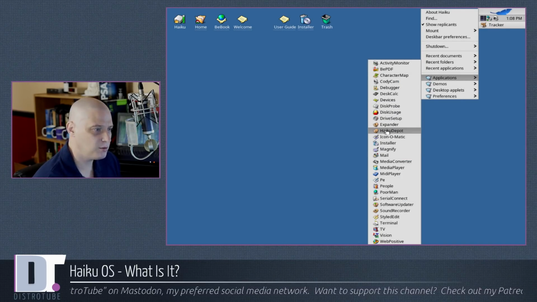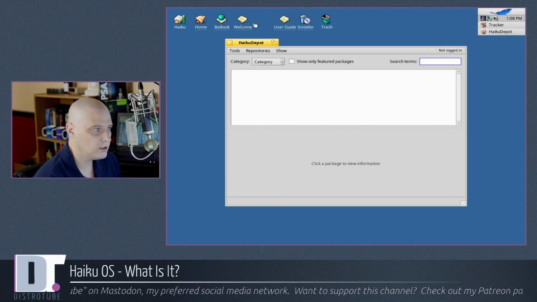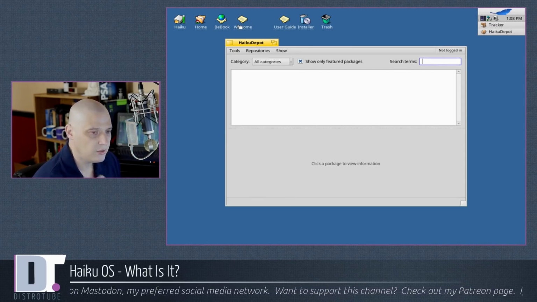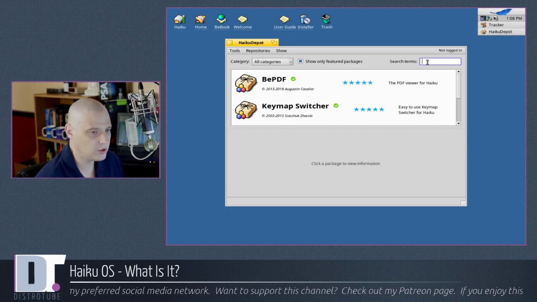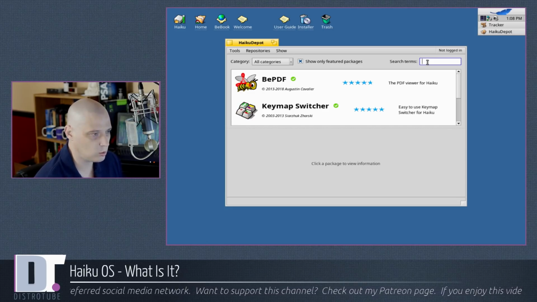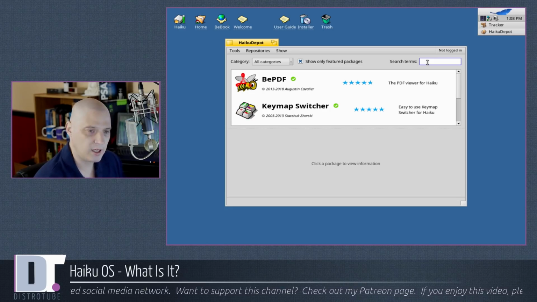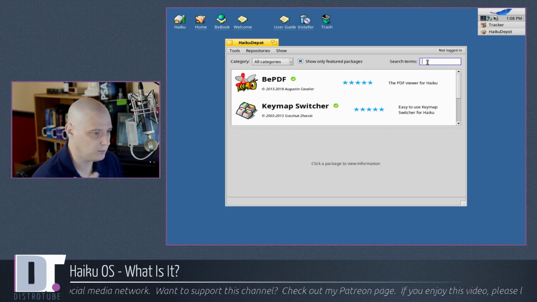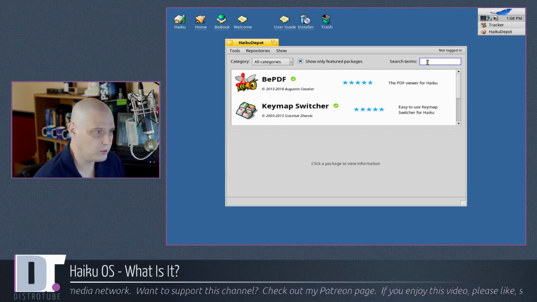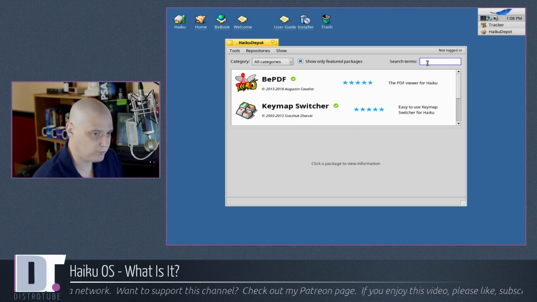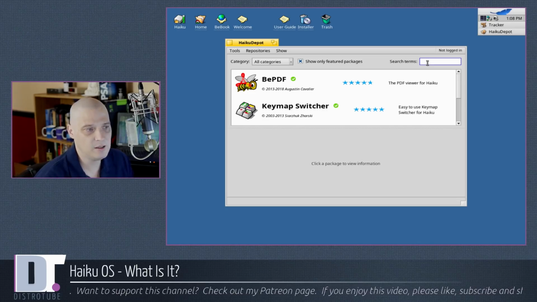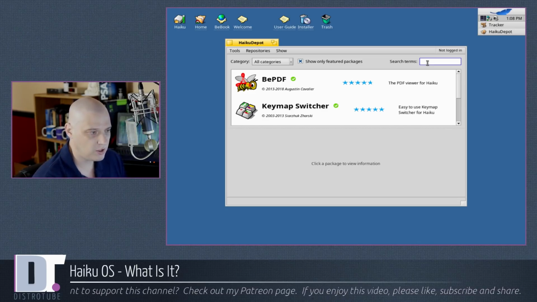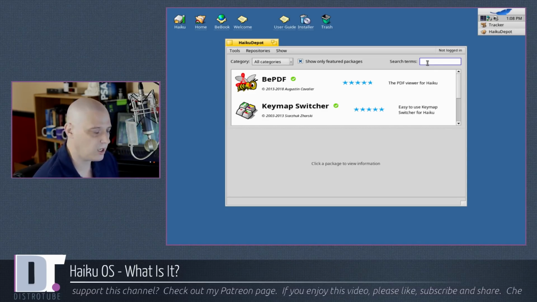Also under applications, probably the most important application to check out is the HaikuDepot. The HaikuDepot is our software center. So, what software is available in Haiku? Well, a lot of the software you're used to in Linux, of course, is not going to be available in Haiku because Haiku is not Linux. It is, again, derived from BeOS. So a lot of our familiar Linux applications are not going to be here. But they have made some strides. Some bigger applications have been ported over to Haiku recently.